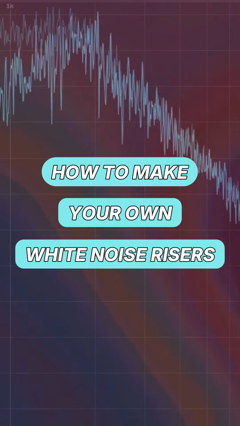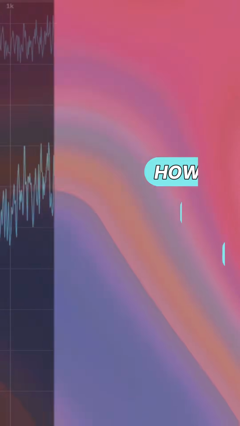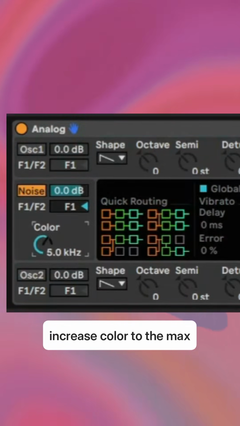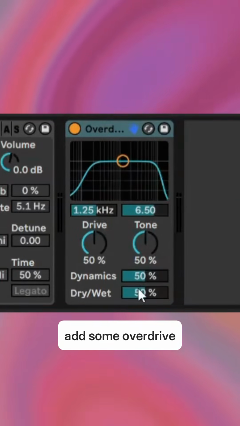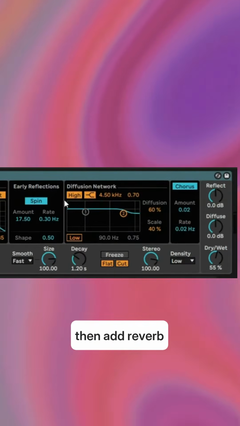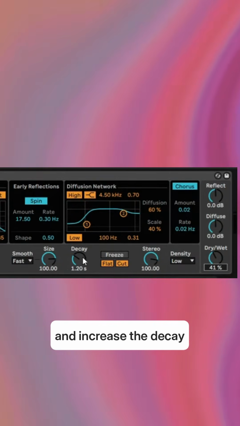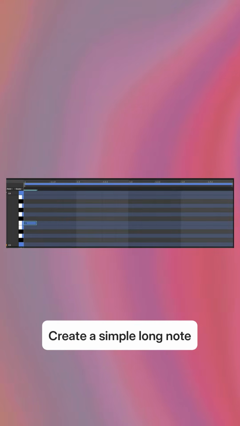How to make your own white noise riser. Add Analog, disable oscillator 1 and 2, enable the noise oscillator and increase the color to the max. Add some overdrive to thicken the sound, then add reverb, cut the lows, dry/wet at around 40% and increase the decay. Next, create a simple long note.